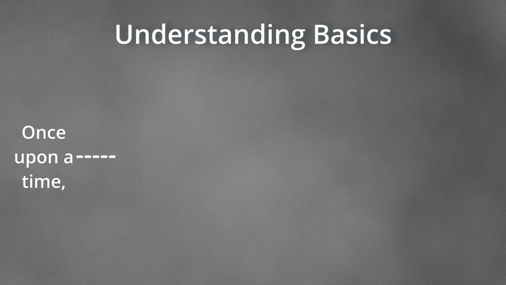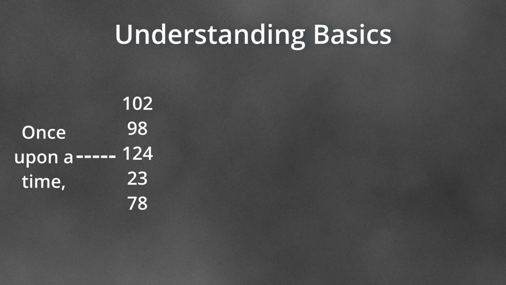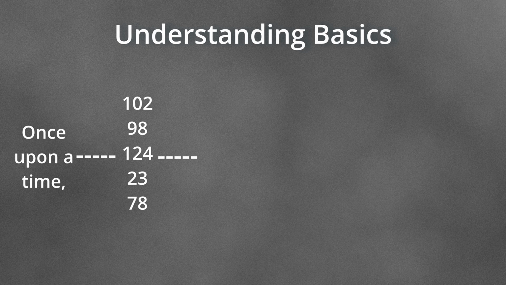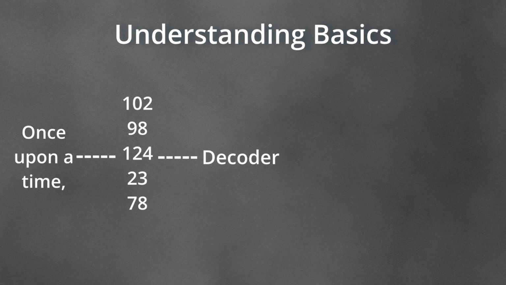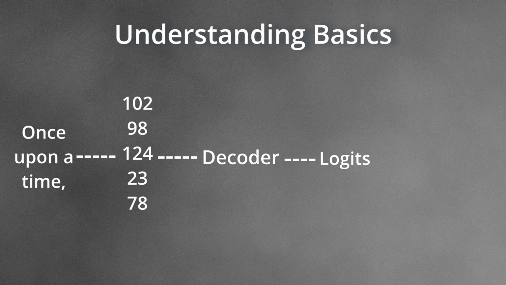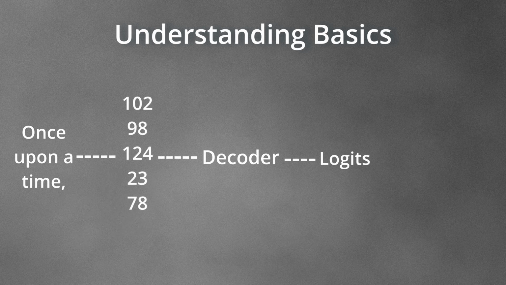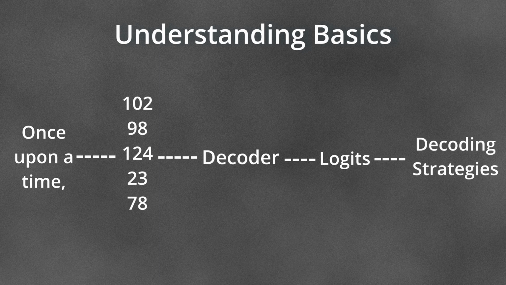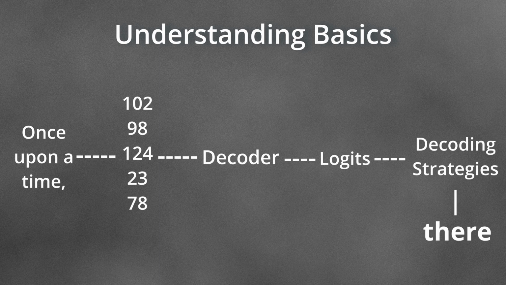These words will be mapped to IDs according to the vocabulary mapping, and then these IDs will be passed to the decoder. The decoder directly doesn't give us the next word. It gives us logits, which are unnormalized scores before applying any kind of probability distribution. These logits are passed to the decoding strategy, and this strategy actually determines which word will be the next.